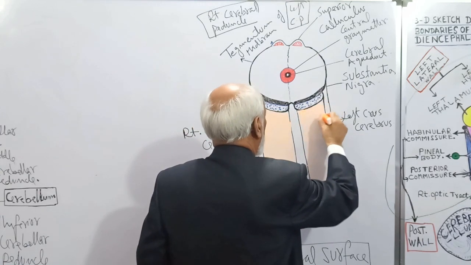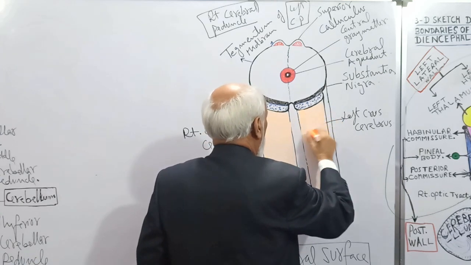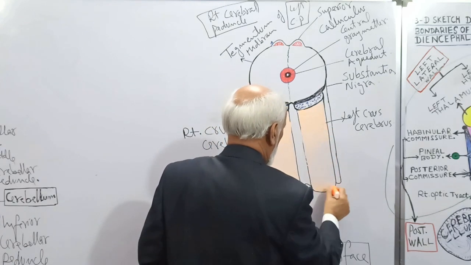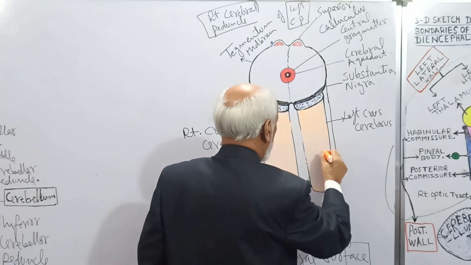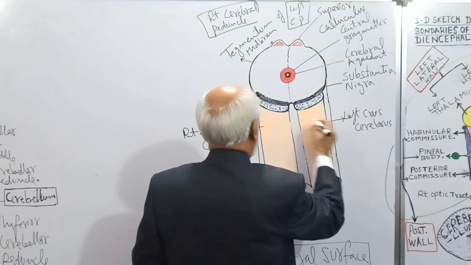So these longitudinal ridges, one on the right side and one on the left side, on the ventral aspect of the midbrain, are known as crura cerebri. This is the right crus cerebri and this is the left crus cerebri.